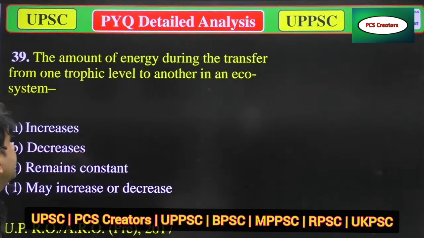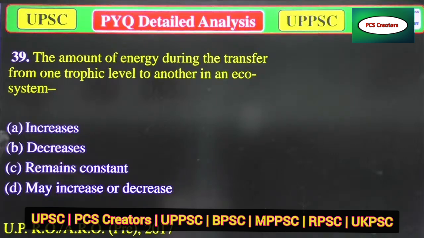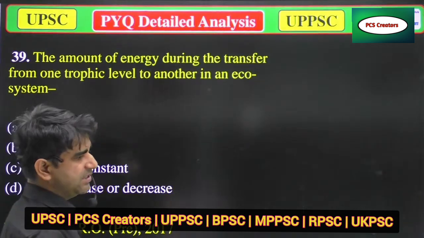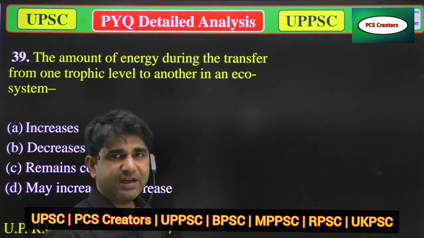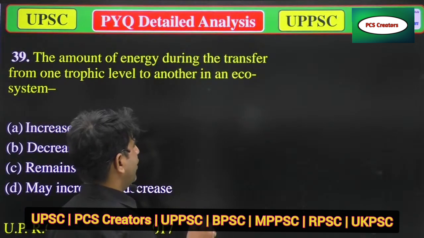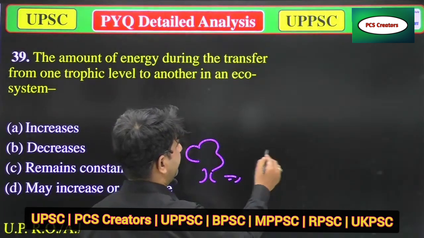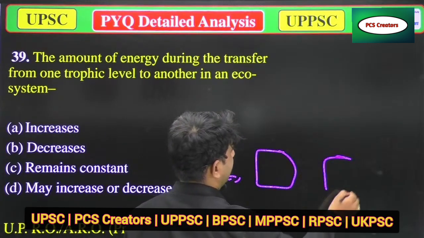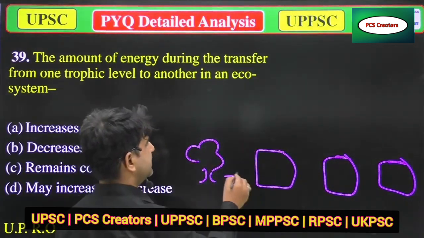Our next question is about the amount of energy during the transfer from one trophic level to another trophic level of an ecosystem. So as I told you, by the 10% law, which was given by Lindeman, from one trophic level to the next trophic level, energy always decreases.